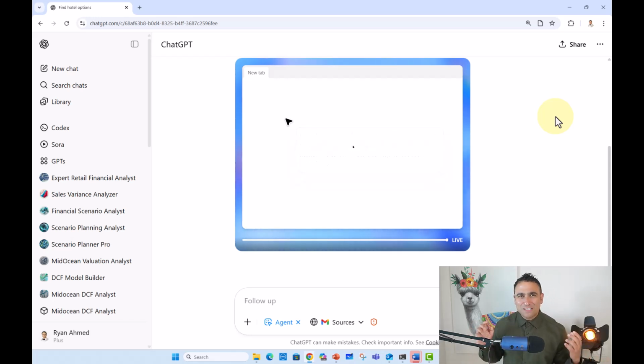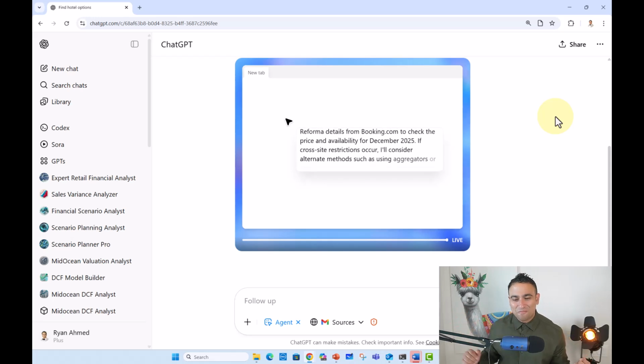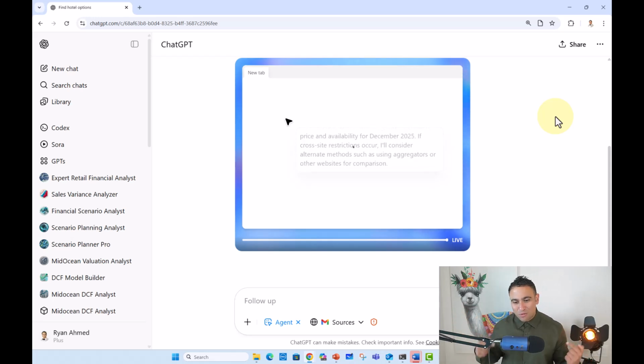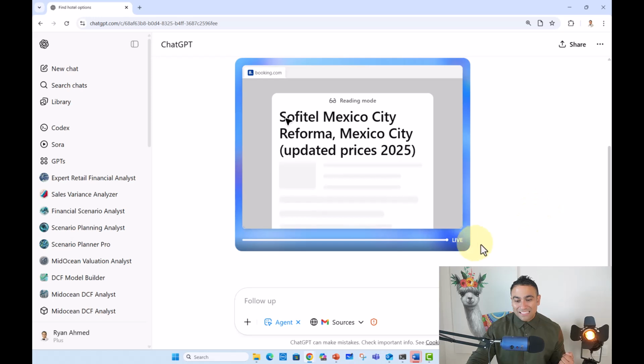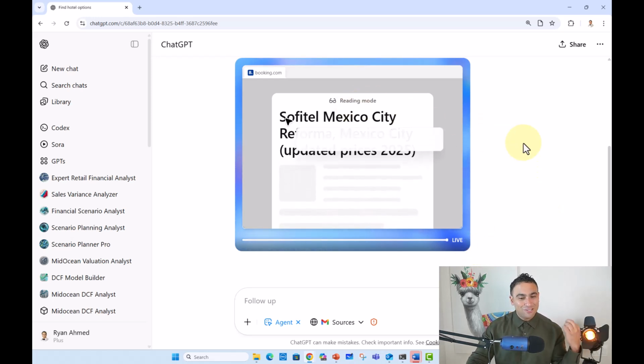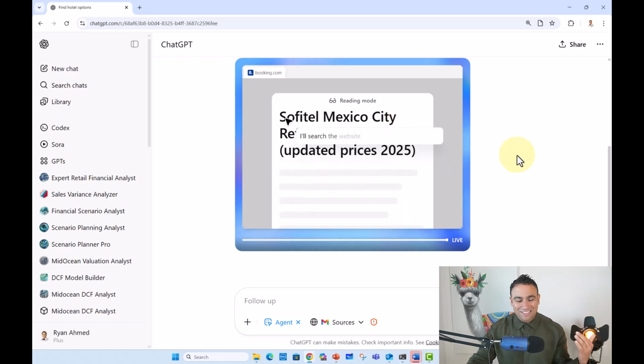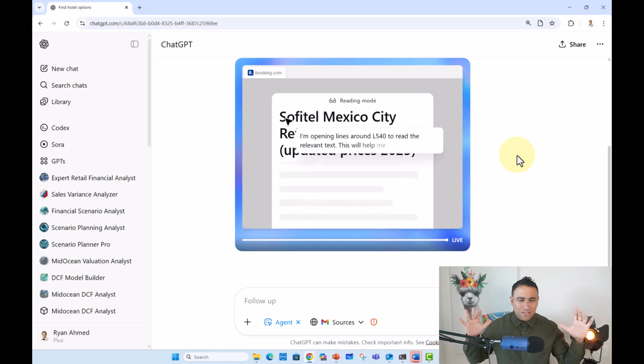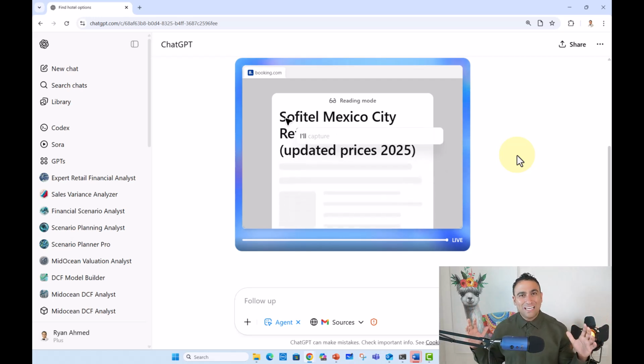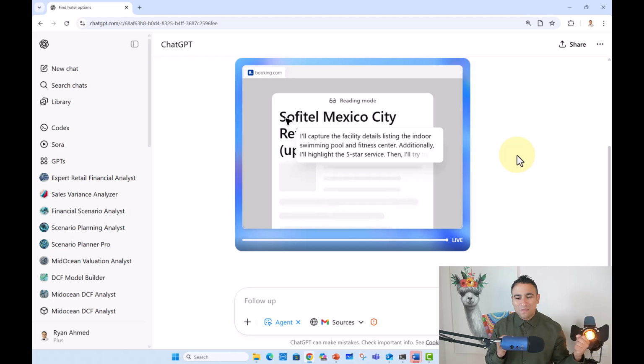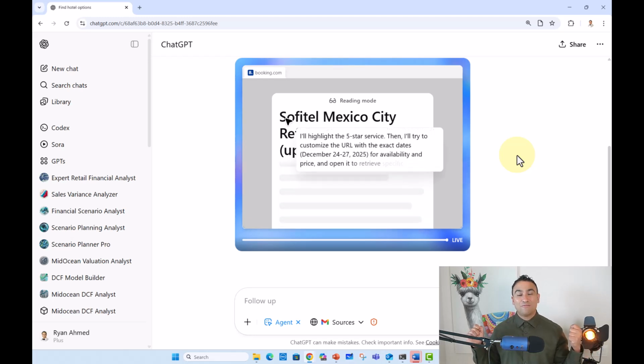And please note that this is still a very early version, but think of it as the iPhone when it was released 15 years ago. So now it's considering, it's showing you the dates. And please note that all of that is happening right now live. Now it went to reading mode. Now it's reading that, okay, now I need to look at, let's say, Sofitel, Mexico City. It's checking out the ratings. It's doing all these crazy things that would take humans a very long time to do. And now it's doing that in a few minutes.